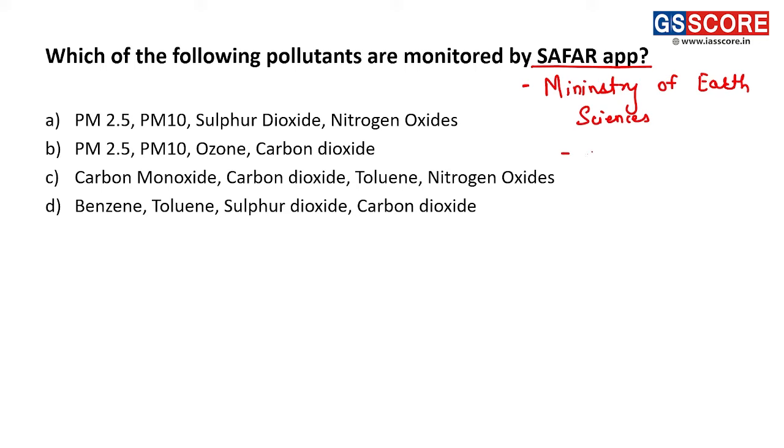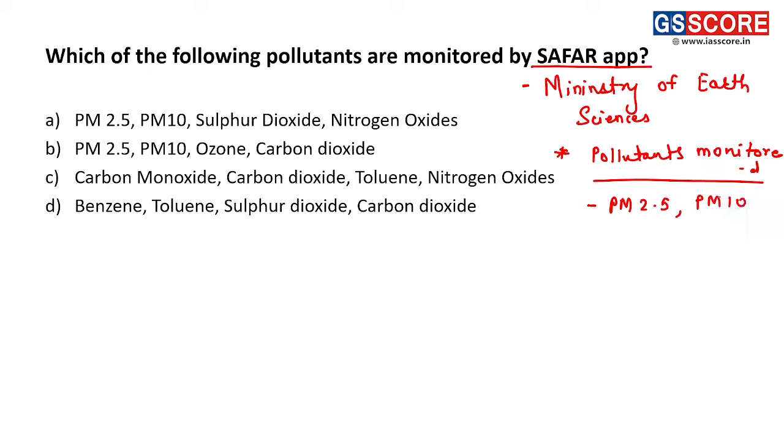Firstly, PM 2.5 and PM 10, then sulfur dioxide, ozone, nitrogen oxides,